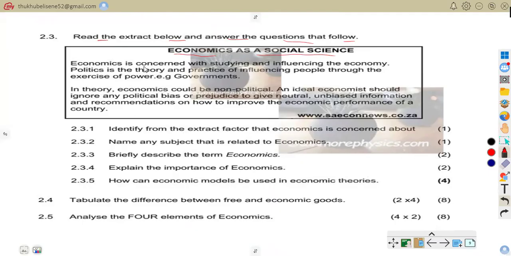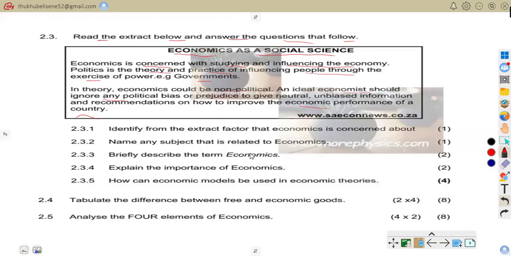Economics is concerned with studying and influencing the economy. Politics is the theory and practice of influencing people through the exercise of power, for example, government. In theory, economics could be non-political. An ideal economist should ignore any political bias or prejudice to give neutral, unbiased information and recommendations on how to improve the economic performance of the country. Now we are to answer the questions.